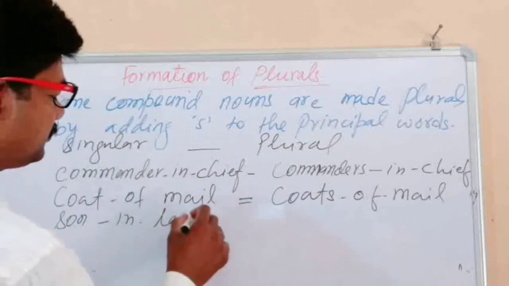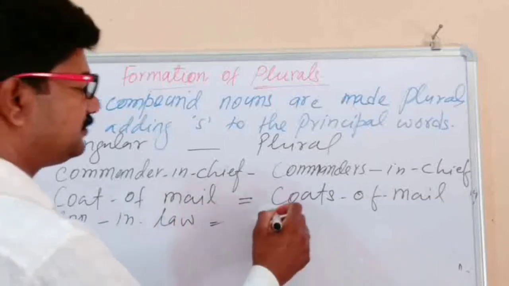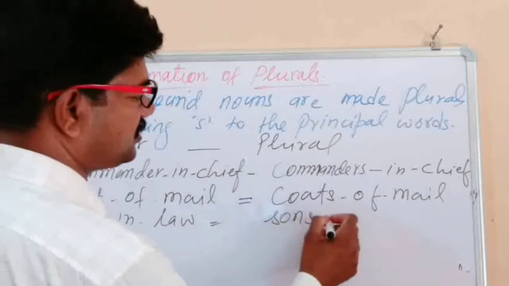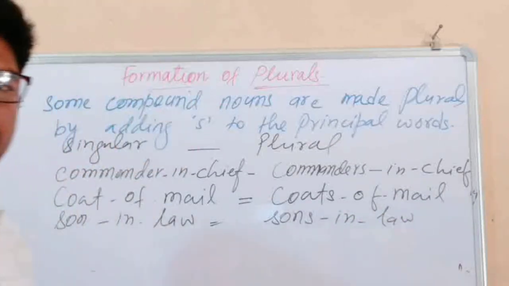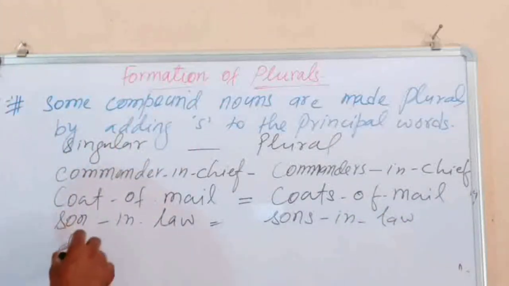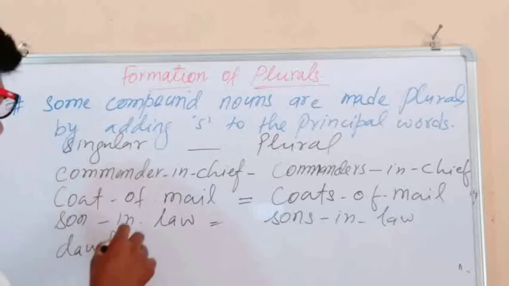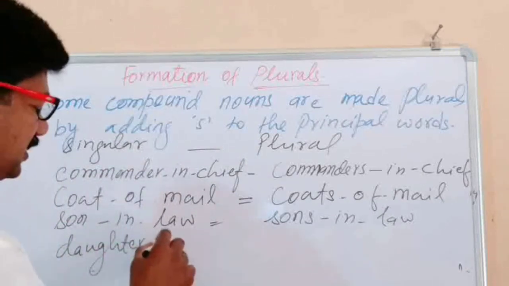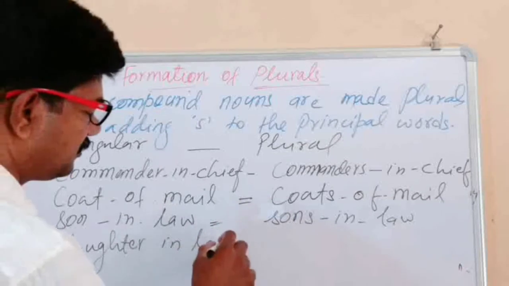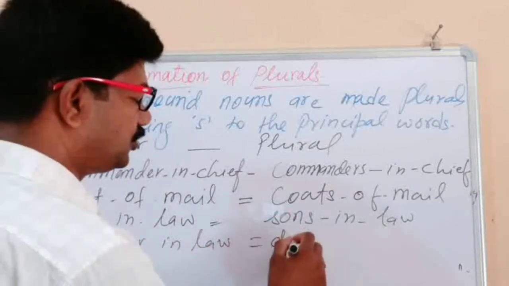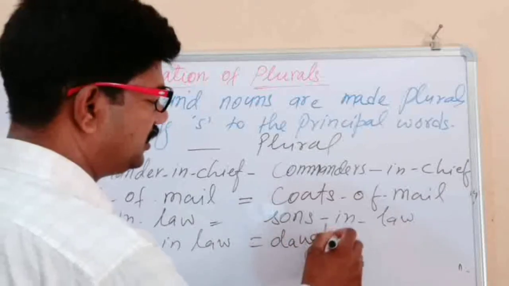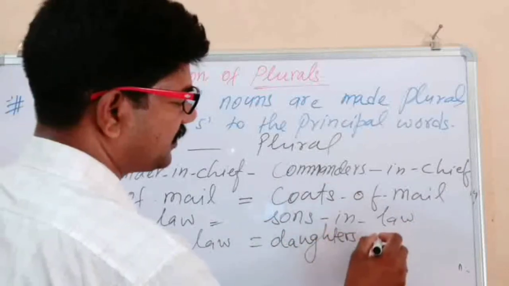Son-in-law: the principal word is son, so sons-in-law will be correct. Daughter-in-law: the same way, the principal word is daughter, so we make the plural daughters-in-law.